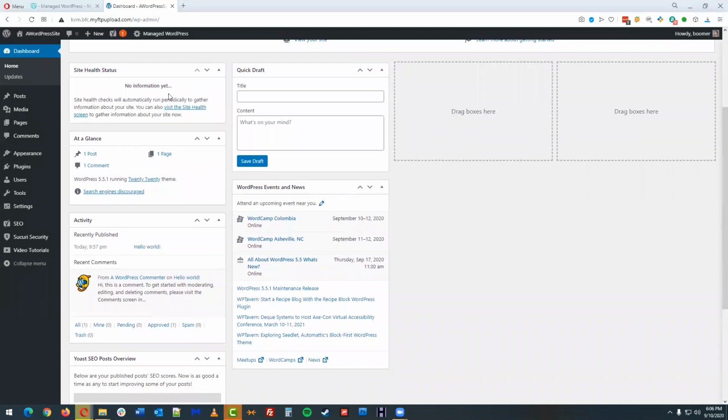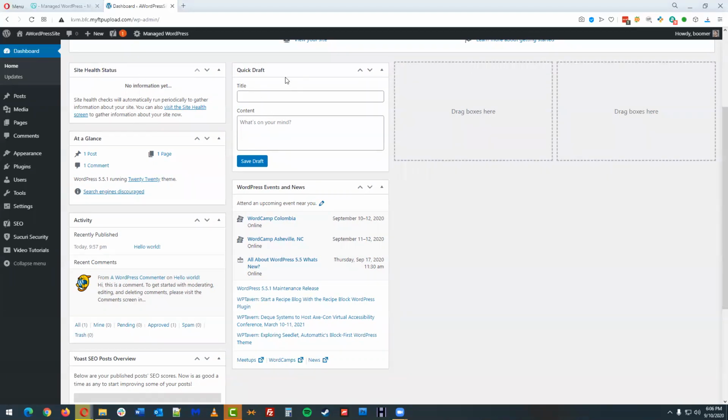So as of maybe 6 to 8 months ago, I forget which update it was, they added this little block over here called Site Health Status. Since this is a brand new WordPress install, everything's up to date. There's no issues. It's a fresh copy. But if there were any issues related to the install, they would show up right here in this box.